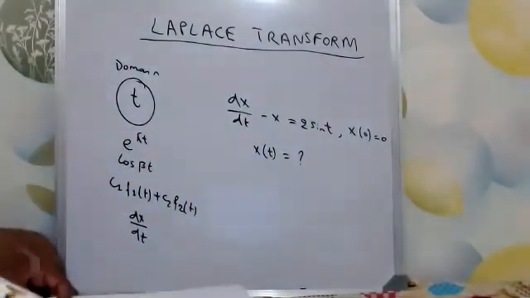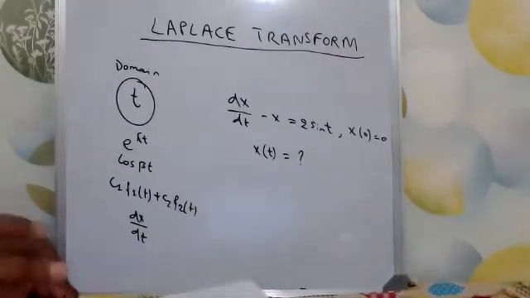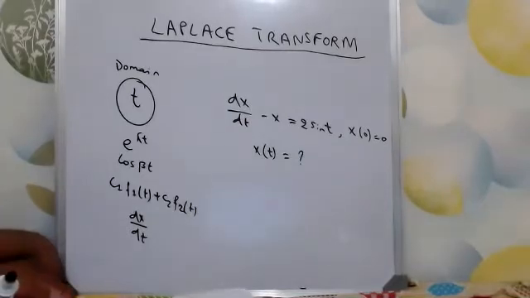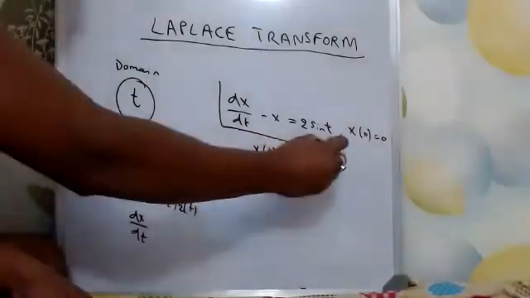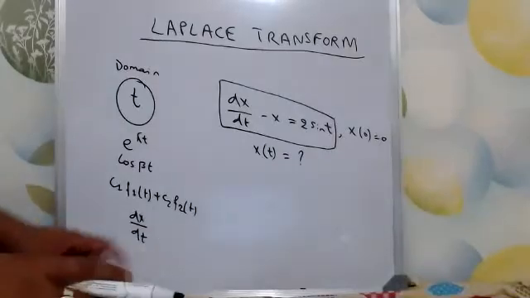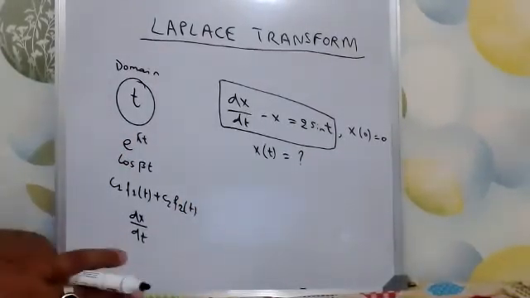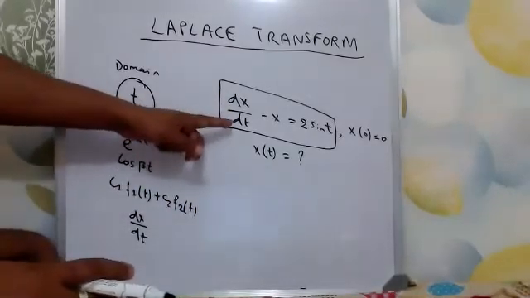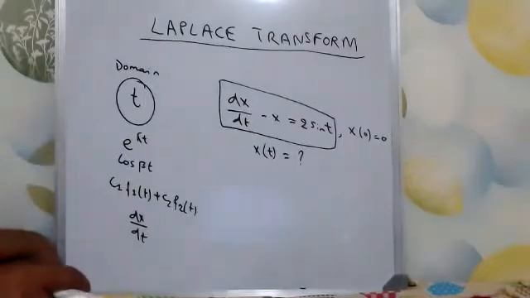You remember in the previous class I said the solution of a differential equation is a function, but the solution of an algebraic equation is a value, right? So this is a differential equation, and its solution will always be a function. That function is x of t. We want to find that function: what is the function which, when x is differentiated by t and x is subtracted from it, is equal to 2 times sin t?